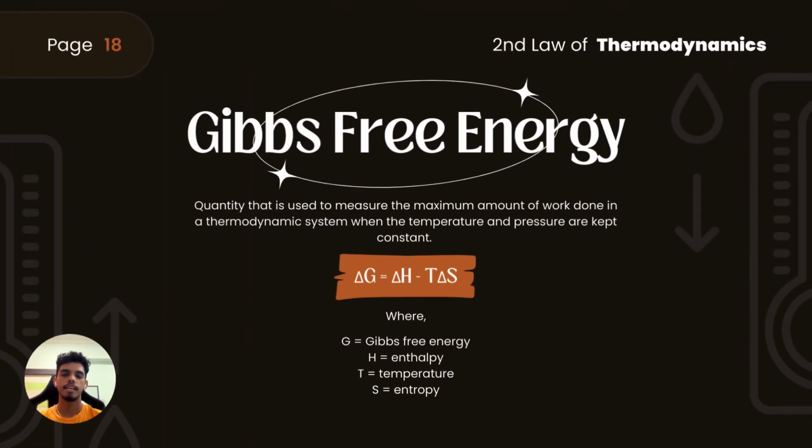Finally, Gibbs free energy. So what does Gibbs free energy say? Gibbs free energy is a quantity used to measure the maximum amount of work done in a thermodynamic system when the temperature and the pressure are kept constant. The equation is delta G equals delta H minus T delta S, where G is Gibbs free energy, H is enthalpy, T is temperature, and S is entropy.